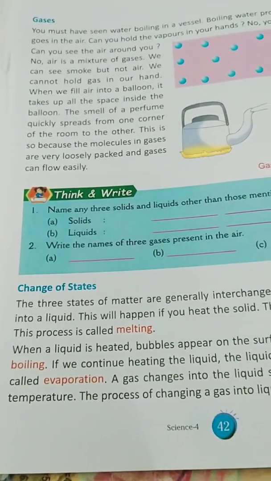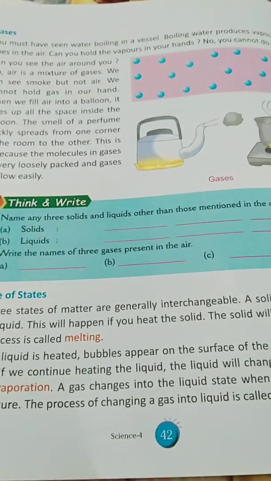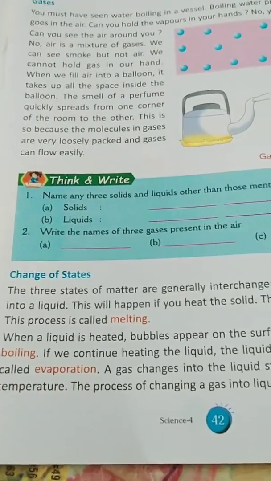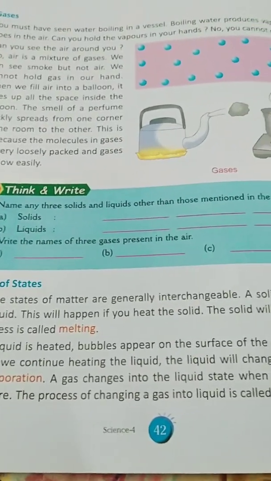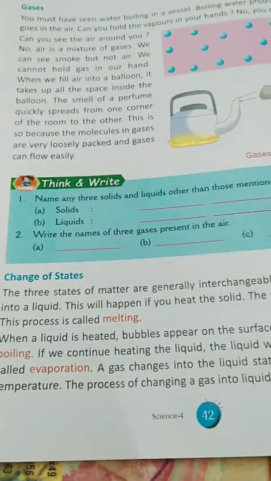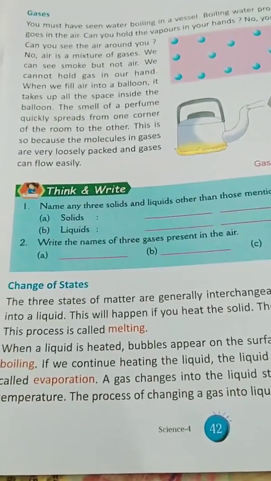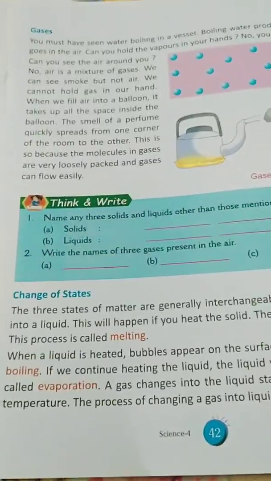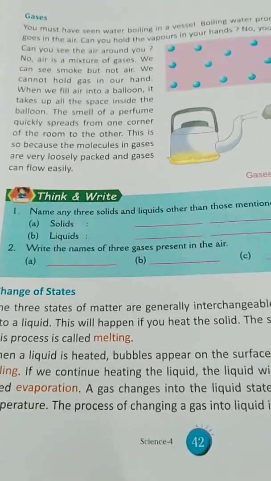This is called evaporation. A gas changes into the liquid state when it cools at a certain temperature. The process of changing a gas into liquid is called condensation. These are some definitions which are really important for your half yearly exam and to memorize.